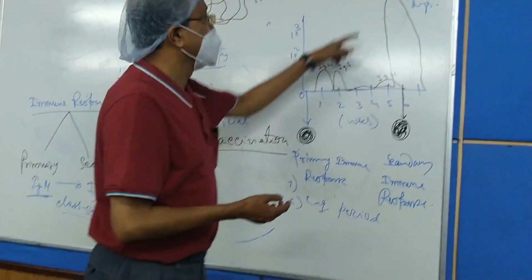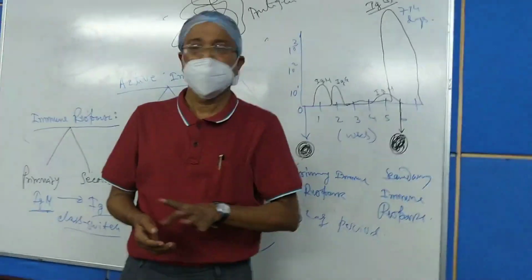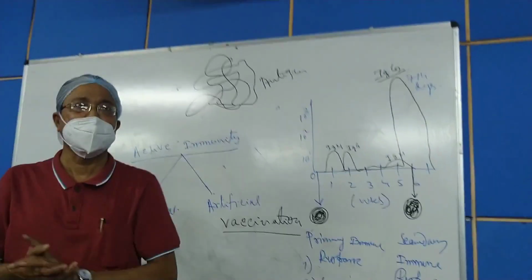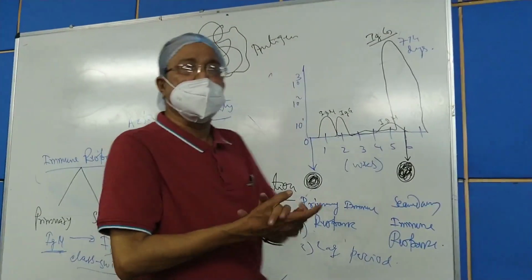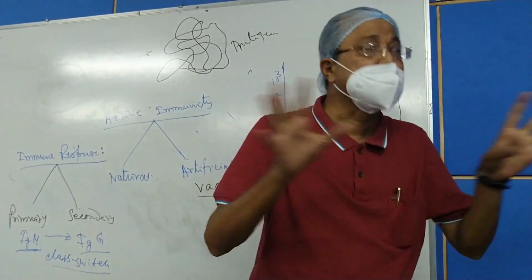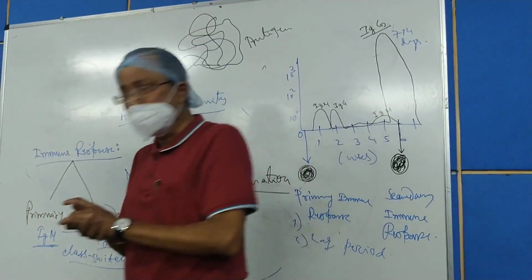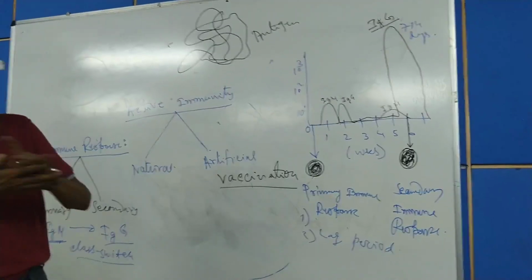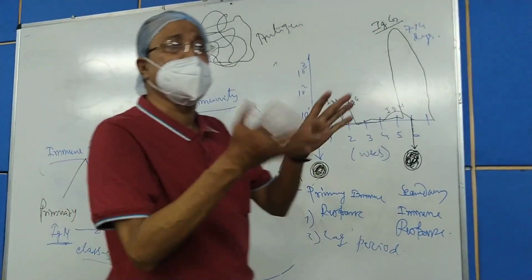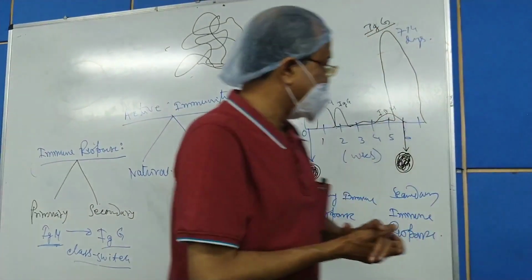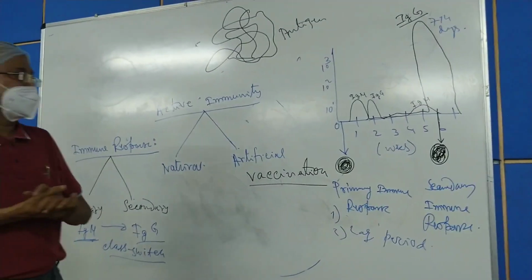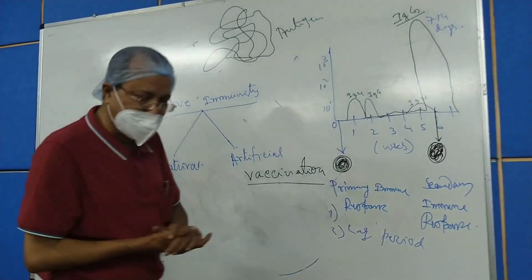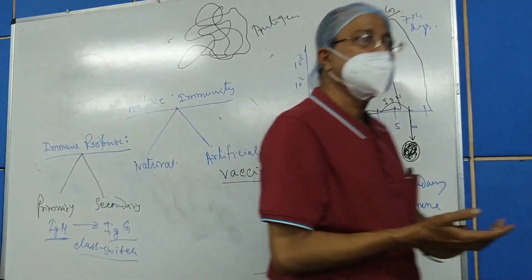That is, the antibody titer will become high, but that depends upon the immune status of the subject. If the subject is immunocompromised, or if the subject's immune system is disturbed due to some reason, any pre-existing disease, or the subject is getting chemotherapy or immunosuppressive agents, then the secondary immune response will not occur and the subject will be infected by the virus.